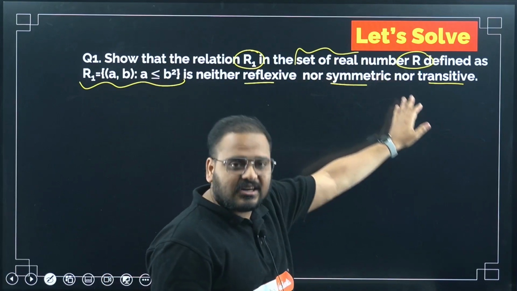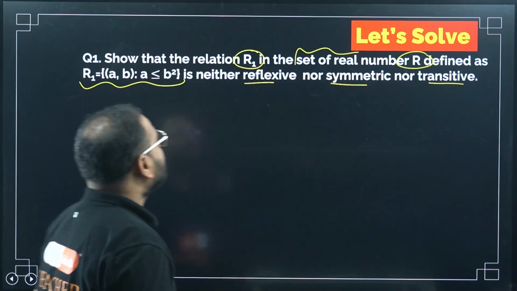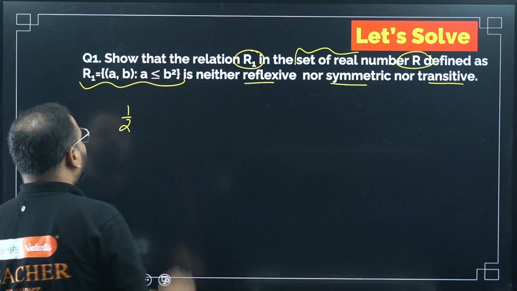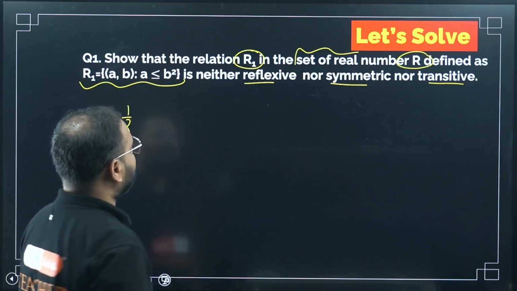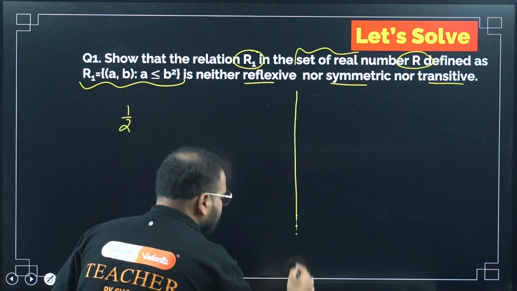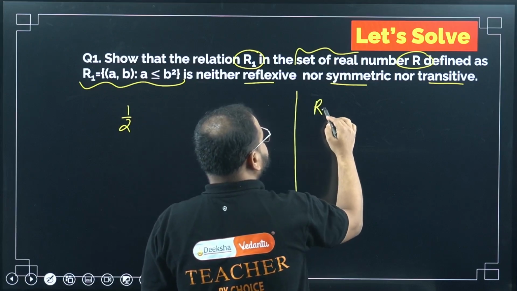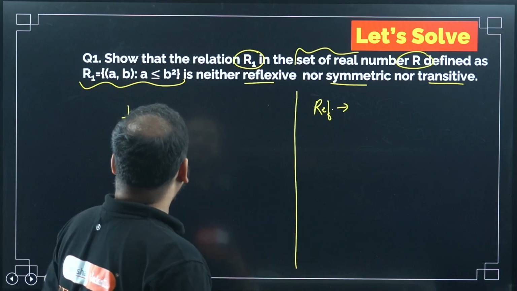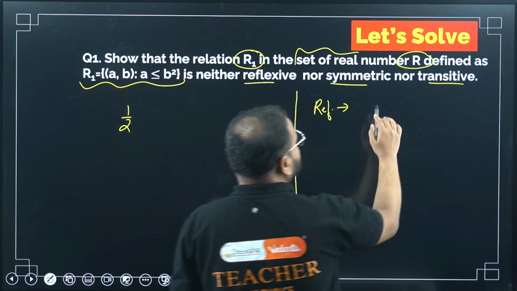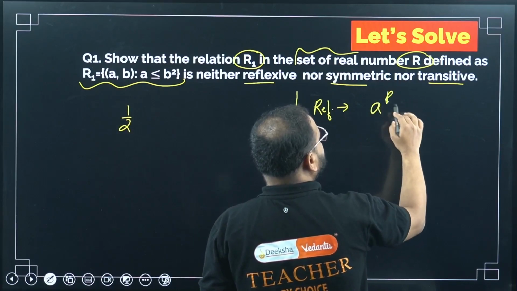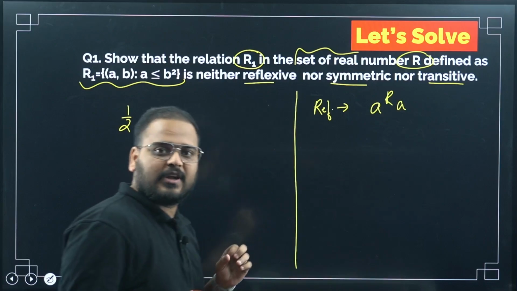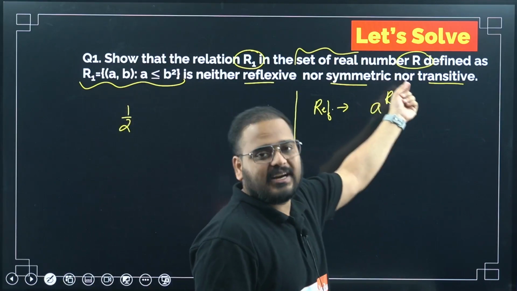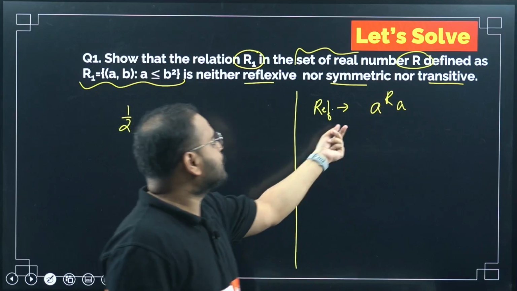So here in this condition we have the set of real numbers. So if I take the example as, let's say, 1 by 2, okay, 1 by 2 if I take, and I check for reflexive. In reflexive, if you remember, again this is a small revision, this is the notation for reflexive: aRa. It means the element from the set, on which the relation is defined, should be related to itself.